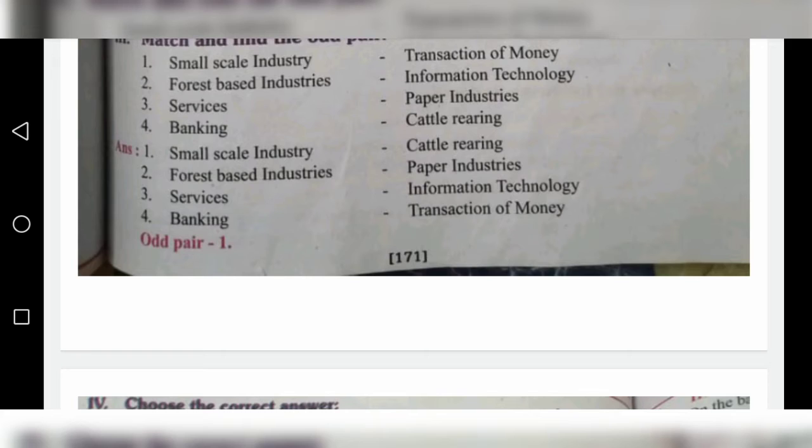So the second, third and fourth matchings are correct: forest based industries, paper industries; services, information technology; banking, transaction of money. These three pairs are correct. But the first one, small scale industry, cattle rearing, is the wrong pair. So the odd pair is number 1.